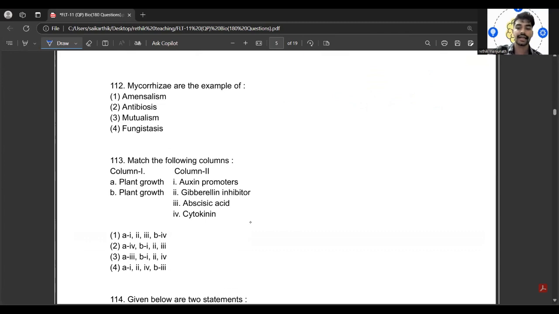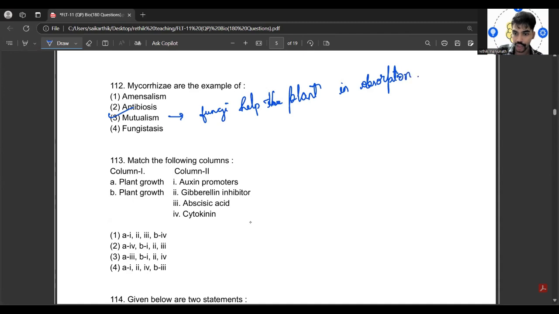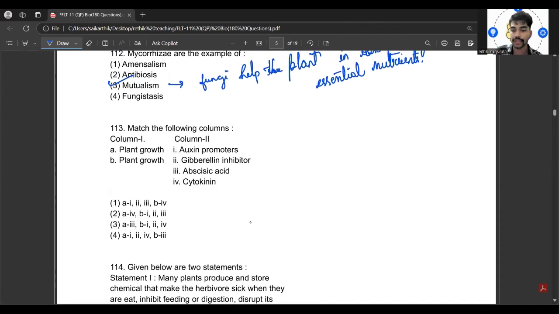So mycorrhizae are the example of what? Yes, it is actually an example of mutualism because the mycorrhizae are associated with what? So they are associated with fungi, help the plant in absorption of essential nutrients. Correct? Yeah. So both are benefited.